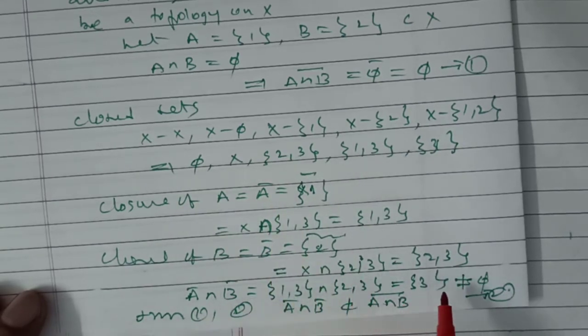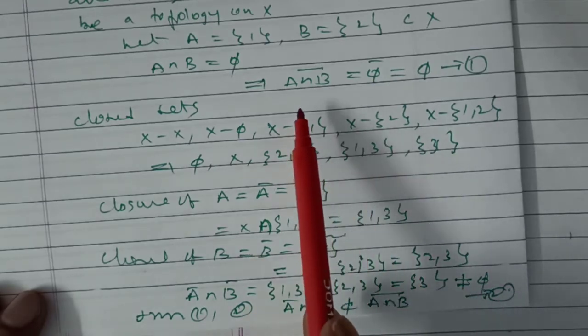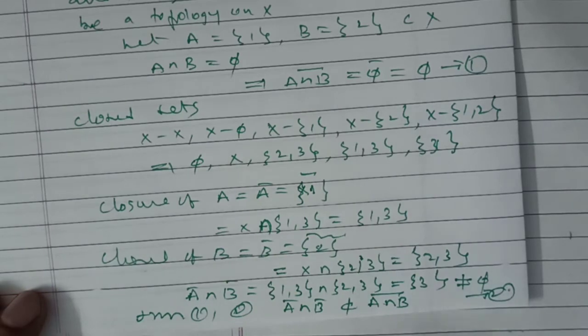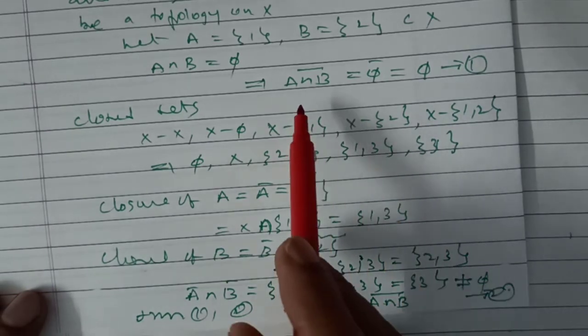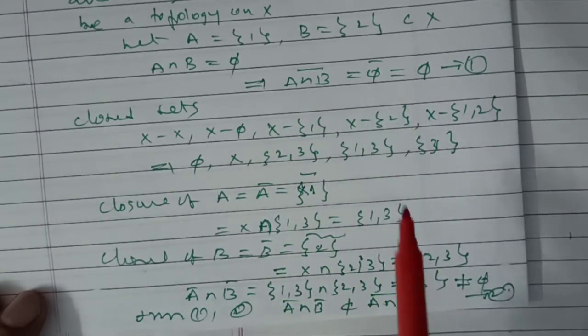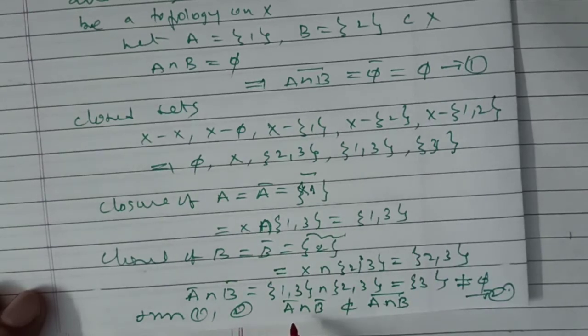Their intersection is {3}, not equal to φ. But the closure of A intersection B is φ. So these two cannot be equal, and A bar intersection B bar cannot be a subset, because different sets cannot be subsets.